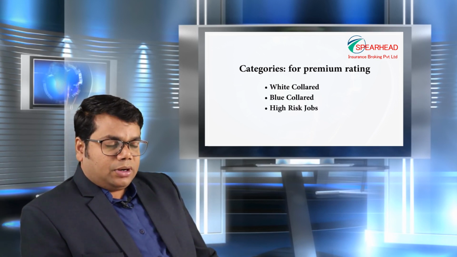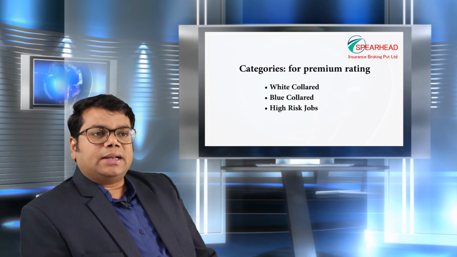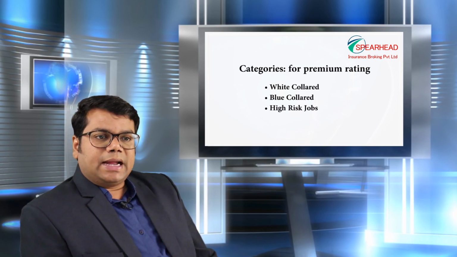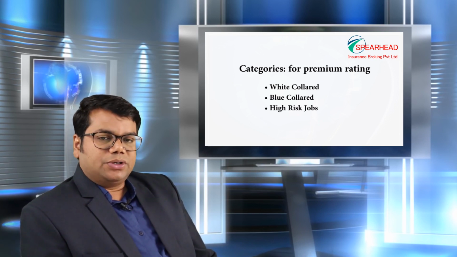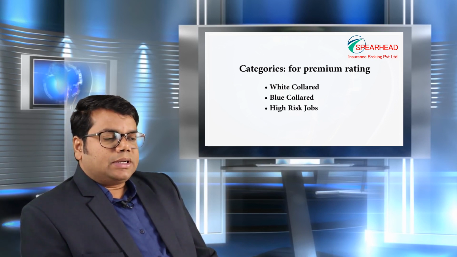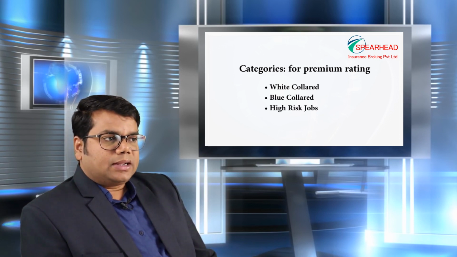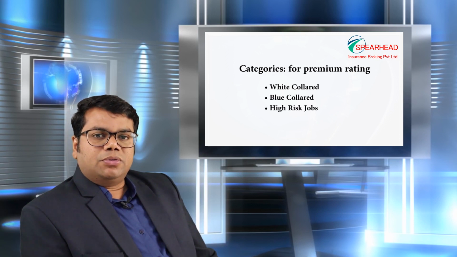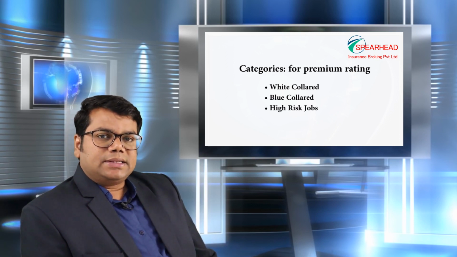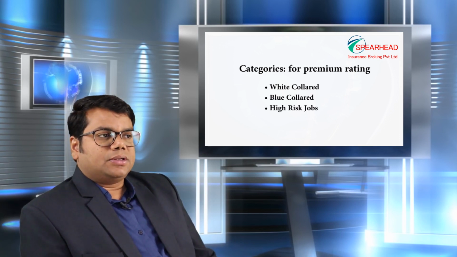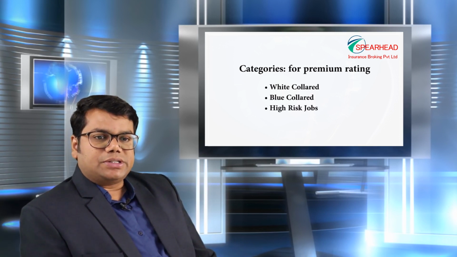What an underwriter of an insurance company looks at is the nature of work, the category of work that somebody is into. So one needs to understand the main broad classification of these categories. They are classified into white collared, blue collared and high risk category. These are the three things that are evaluated by an insurance company.